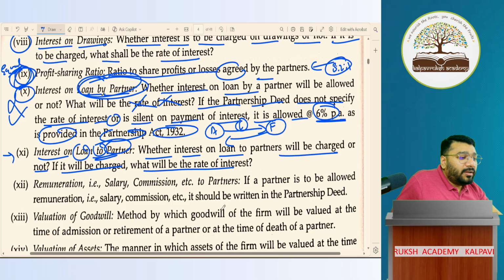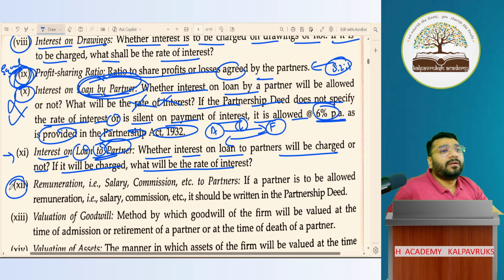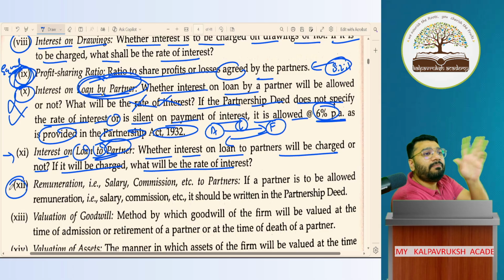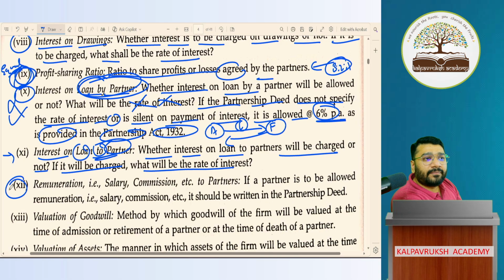Point number 12. Please understand, there are three partners, A, B and C. A and B have given the capital. They're sitting at home and nicely enjoying. So who is looking after the business? C.